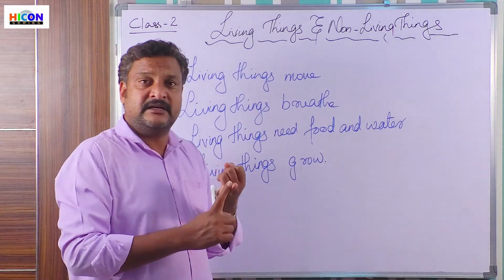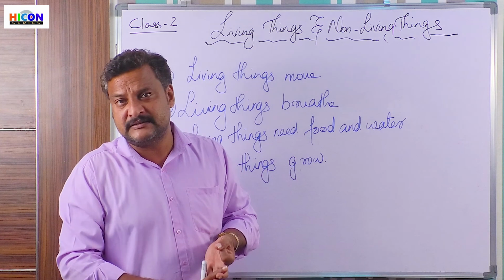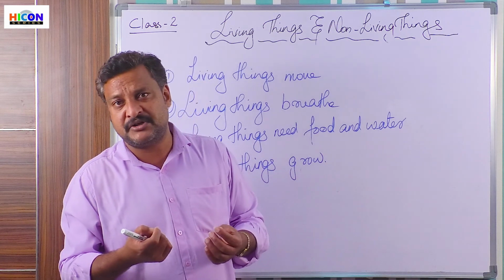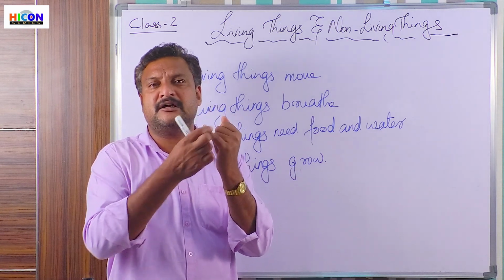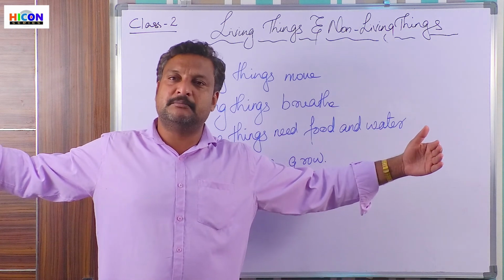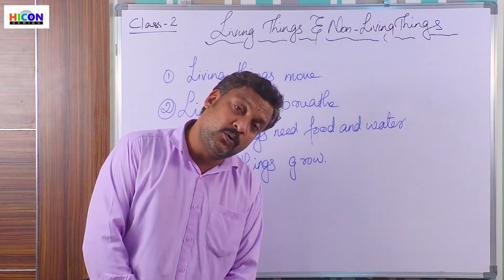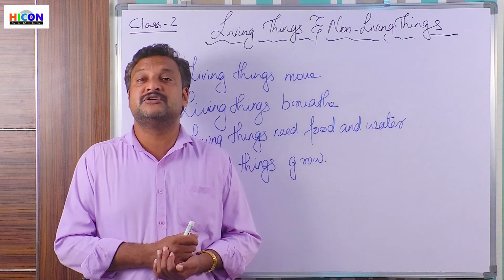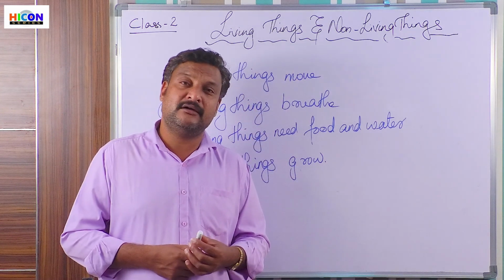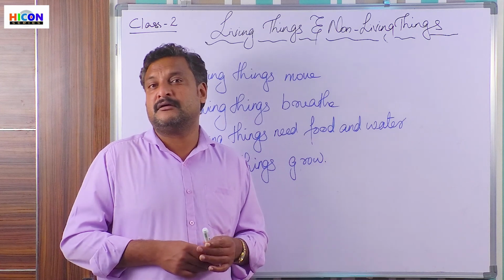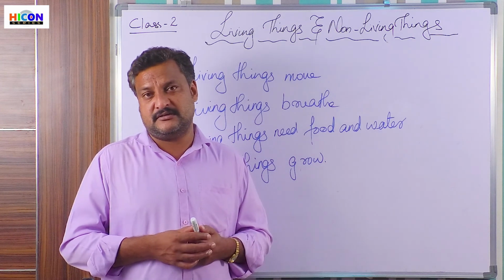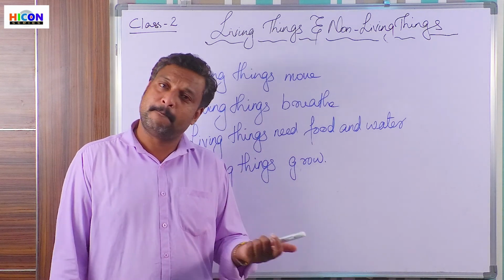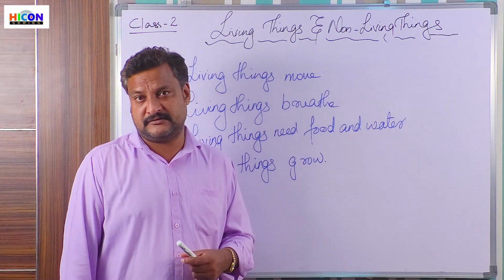It will have branches, it will have more leaves, it will have a lot of flowers, isn't it? And some, like a banyan tree or a mango tree, it will be so small a plant, but over the years, it becomes so big a plant. Why? How? Because trees and the plants are also living things, and the living things do grow. That is why they are considered as living things. So animals and plants, they grow and they are living things. Right?